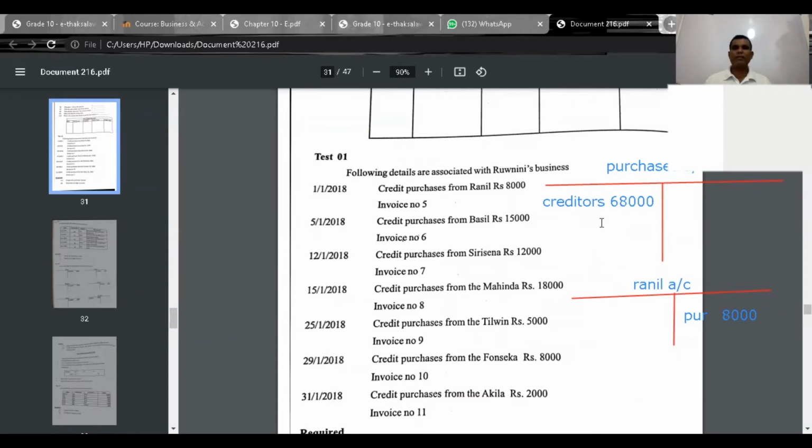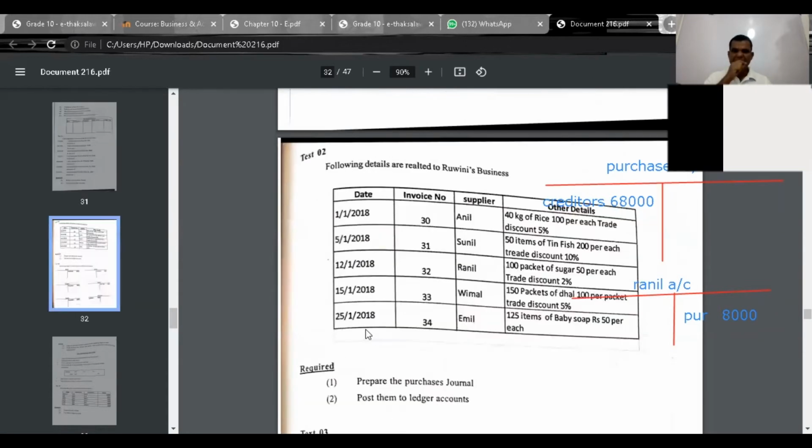For the purchases account debit, total, you have to write it as transfer to purchases account, total. The total of purchases value should be debited to the purchases account. Each creditor's portion should be credited to each creditor's account. I feel that it is easy for you to understand. Right. Now look at the second example.